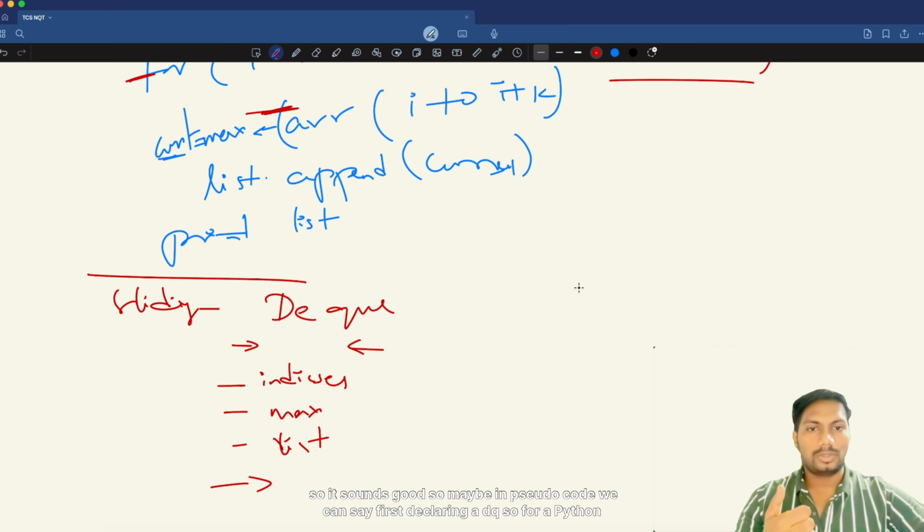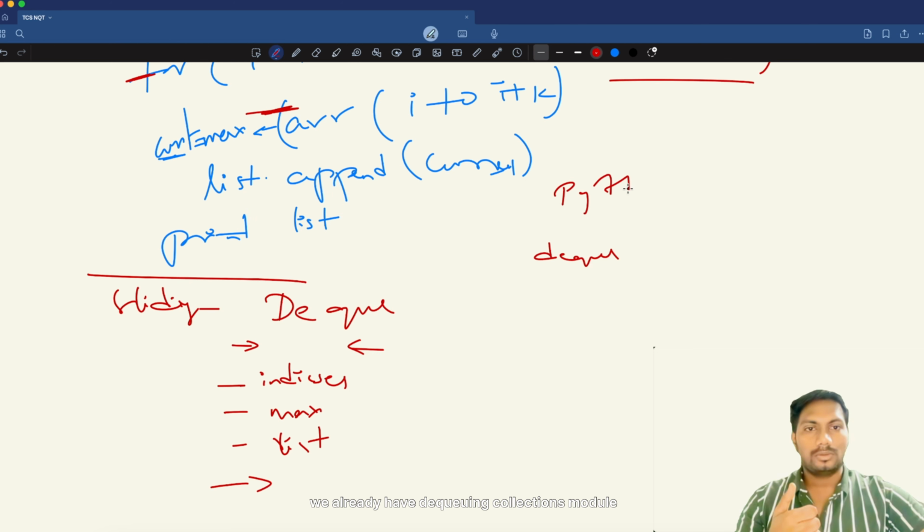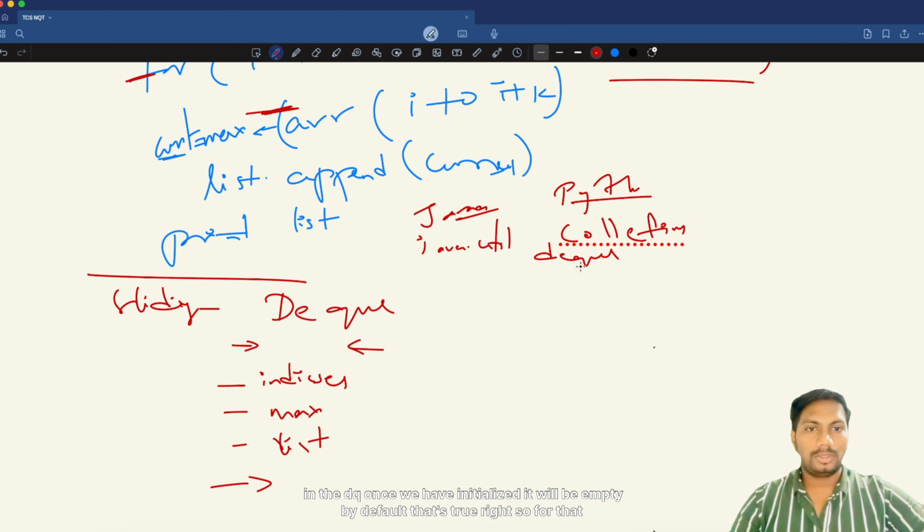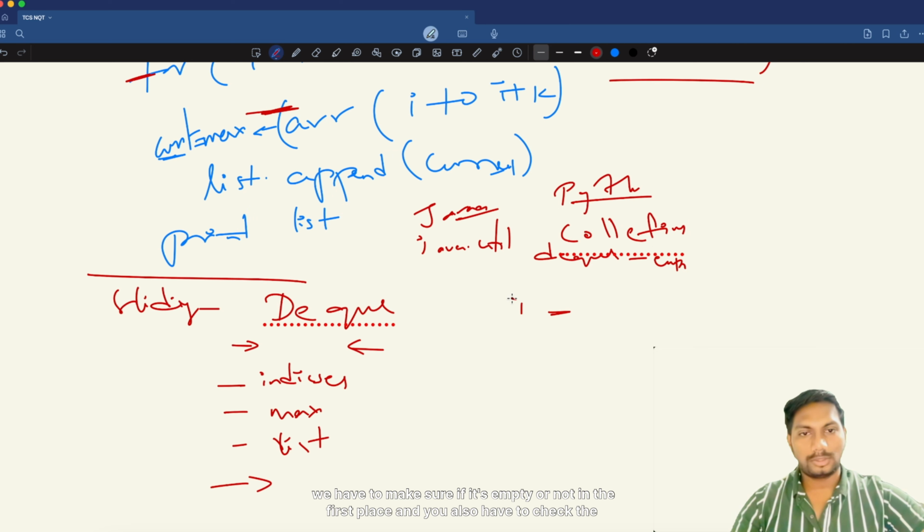So this sounds good, right? Maybe in pseudo code we can say first declaring a DQ. For Python, we already have deque in the collections module. For Java, it will be in java.util. You can have a look at that as well. Once we have initialized it, it will be empty by default. That's true, right? So we have to check whether it's empty or not in the first place.